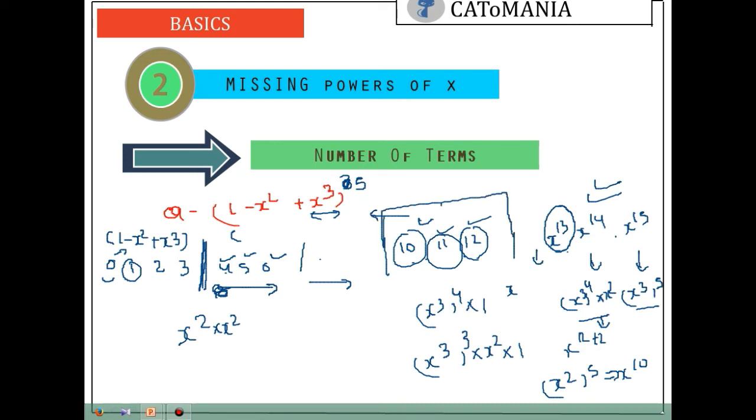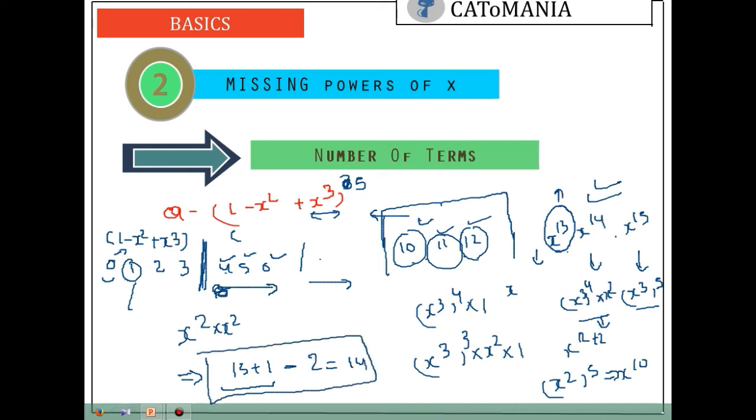So the missing numbers are 1 and power 30. So you can say the number of terms in this series would be 3 into 5, 15, 15 plus 1, 16. If one term would have been missing, then the number of terms would have been 15. But 2 terms are missing, so the number of terms is 14.